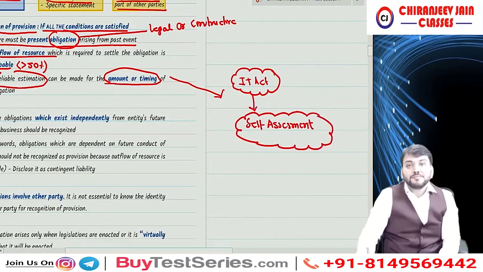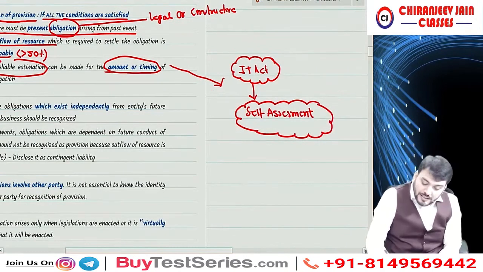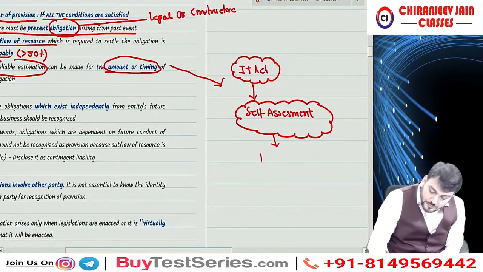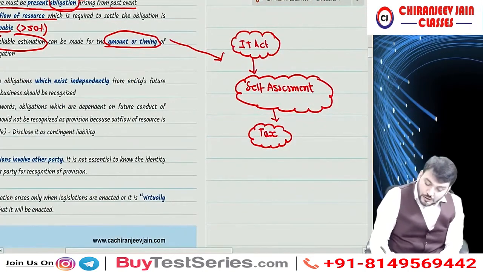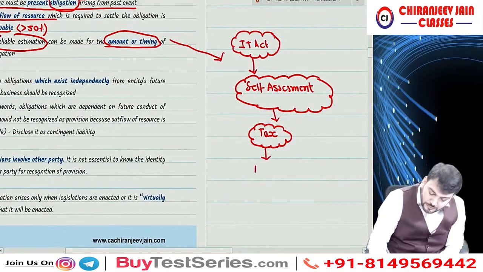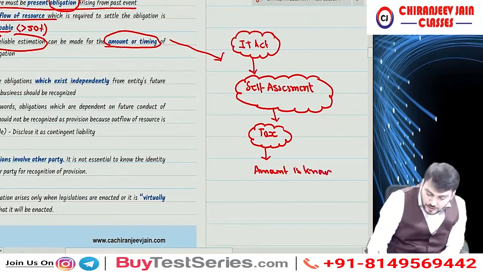Under self assessment, we calculate tax. Understood? So it means the amount is known.